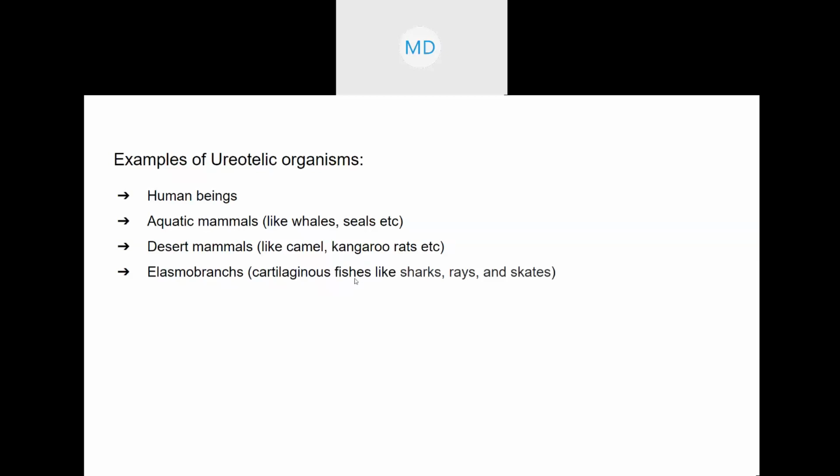So for examples, you can choose anything from here and write. Human beings are there, then other terrestrial organisms. Then there are desert mammals like camels and kangaroos, and aquatic mammals like whales and seals, since they are mammals, and there are cartilaginous species.